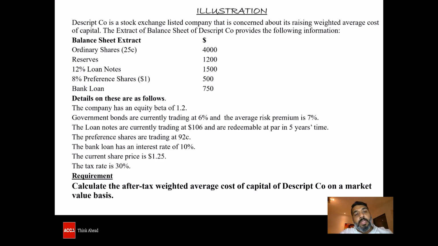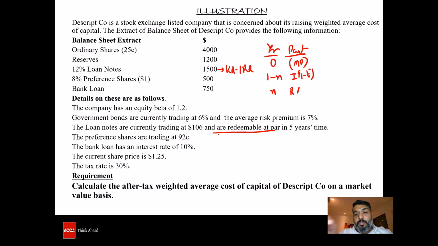The next one is the 12% loan notes, which as specified in the question are redeemable. And here the KD is going to be IRR. IRR of what? Year zero, it's going to be the price that we're going to buy it for, or the market price. And then 1 to n years, it's going to be interest into 1 minus tax, which is interest post tax. And in the nth year, it is going to be the redemption value or conversion value, whichever is higher. Here this one is not a convertible one, so we are going to rely on the redemption value. Redeemable at par, the redemption is 100.